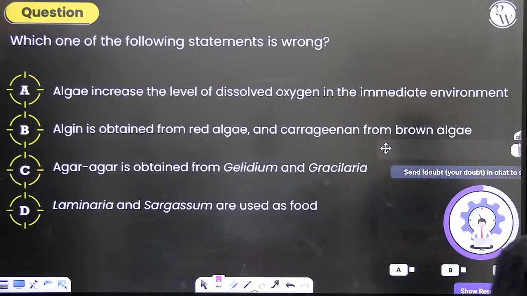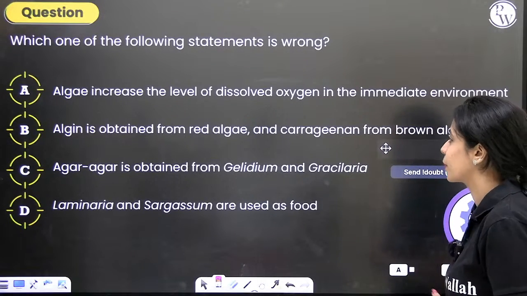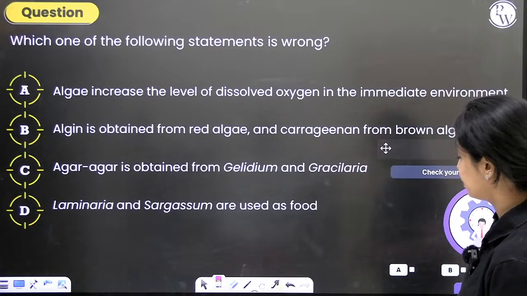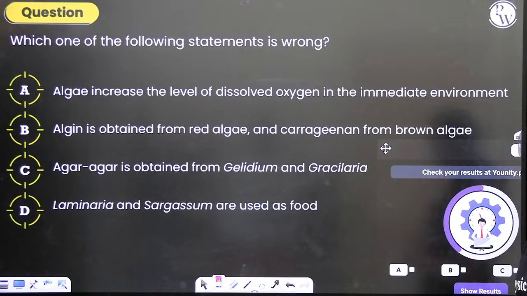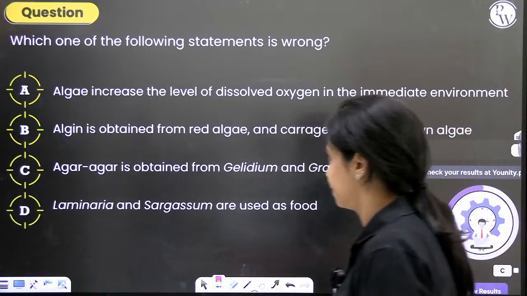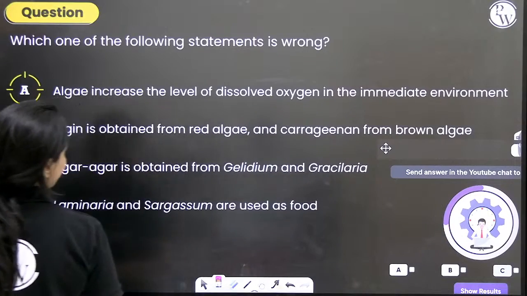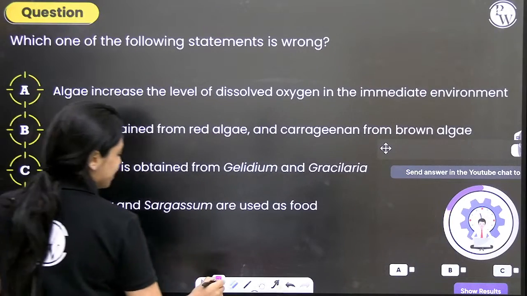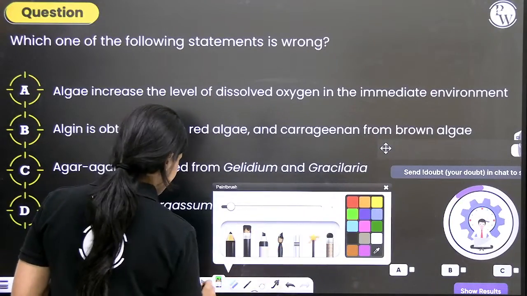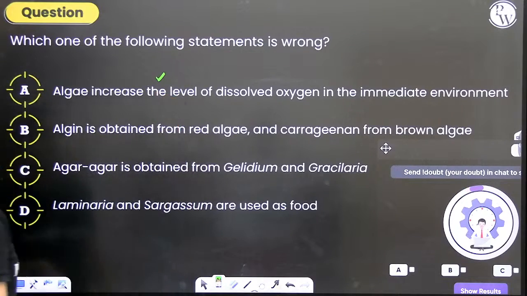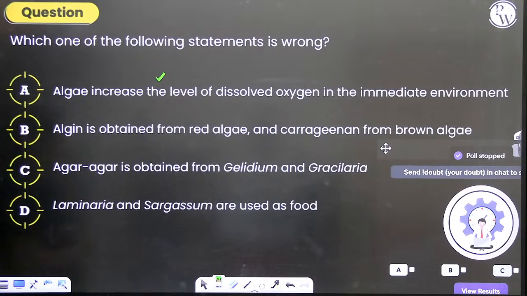Which is wrong? This is based on applications or uses of algae. Does it increase the level of dissolved oxygen in the immediate environment? Yes, it does. Algin is obtained from red algae and carrageenan from brown algae. Is it true?